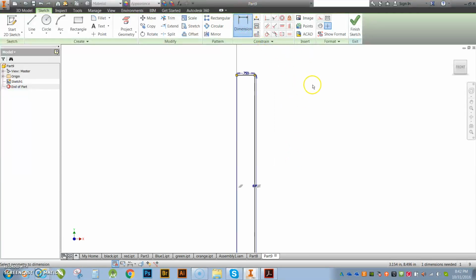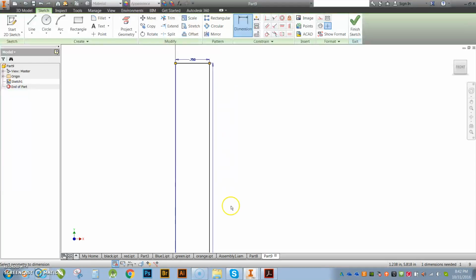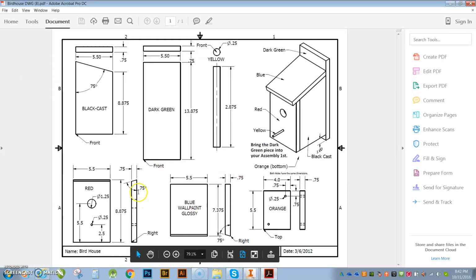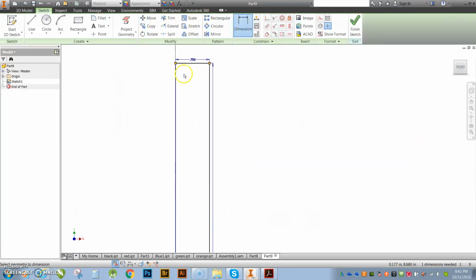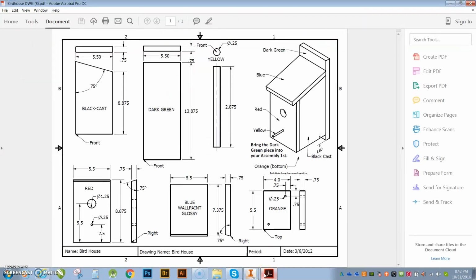Now I'm going to hit my dimension. I'm going to zoom in here, go back and see where that angle's coming from. So from here to there. So let's go back and we'll go from here to there. And we said it was what? 0.75, right? Let's go back. Did I do that right?